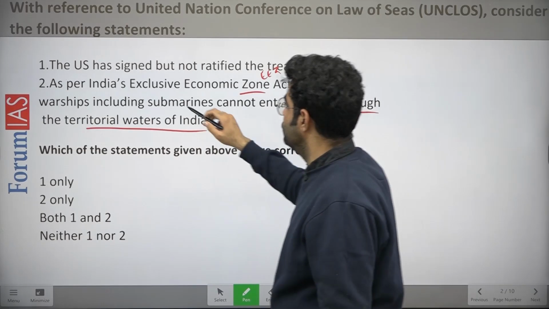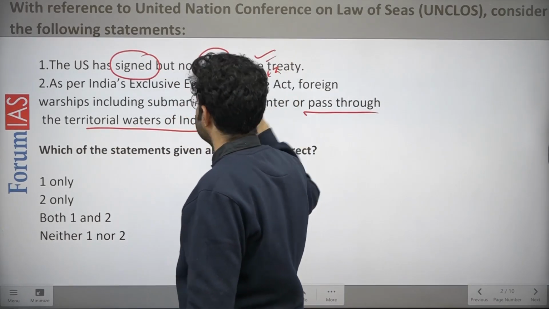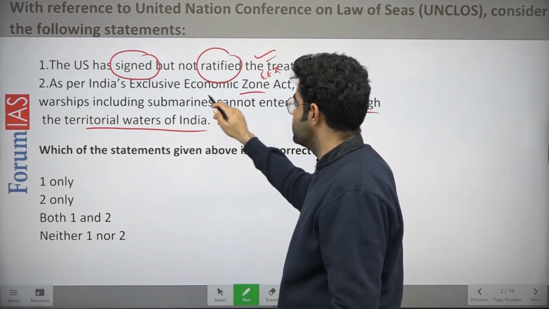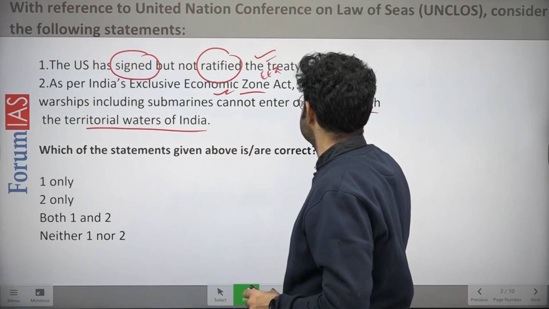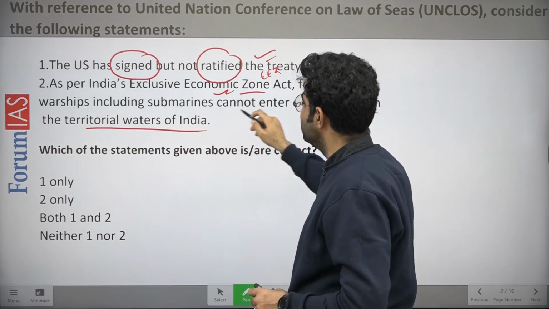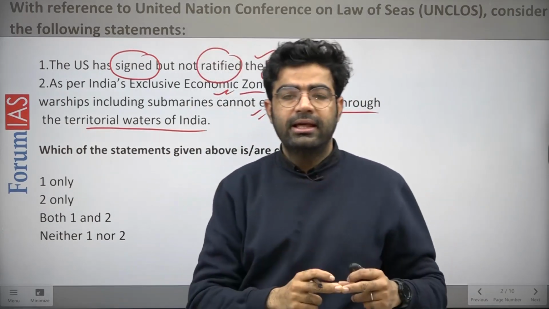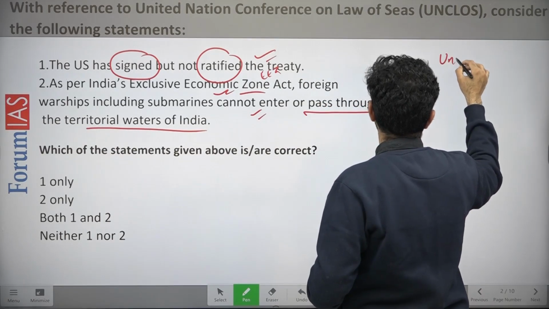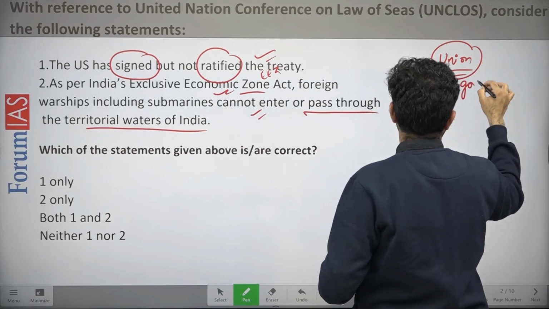So this is not true. The US has never signed, nor has it ratified, the convention of UNCLOS. This is the one thing. The second thing is, as far as India's Exclusive Economic Zone Act is concerned, this is not true. Foreign warships including submarines can have entry permission in our territorial waters. The only condition is they have to inform the Union government, and prior consent of the Union government is required. That is the one thing.